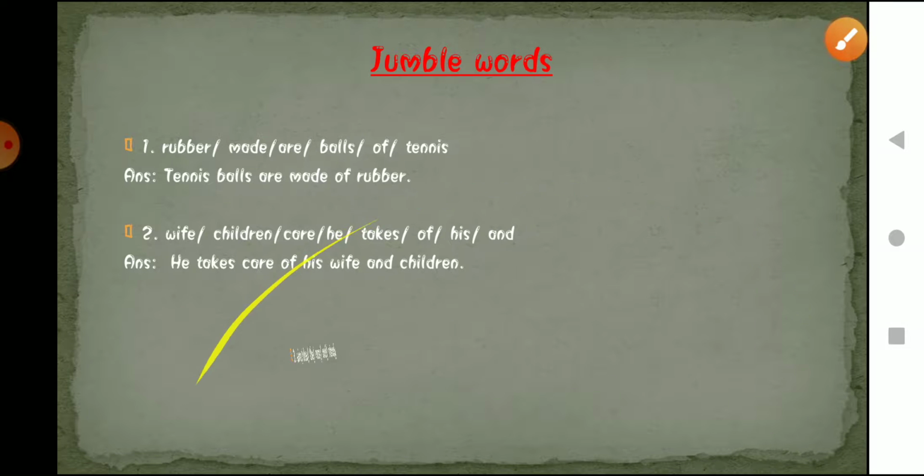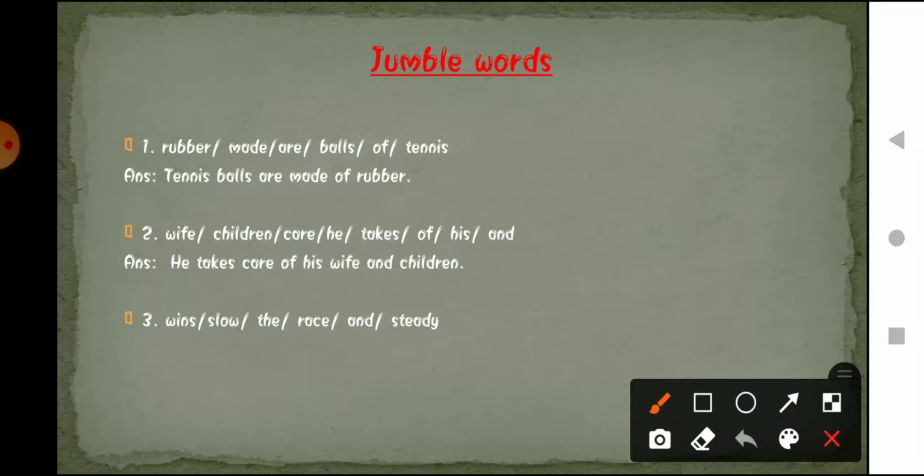Now the third one is "wins slow the race and steady." So out of this group of words we have to make a meaningful sentence. So you can read the words, and out of it you have to make a sentence.